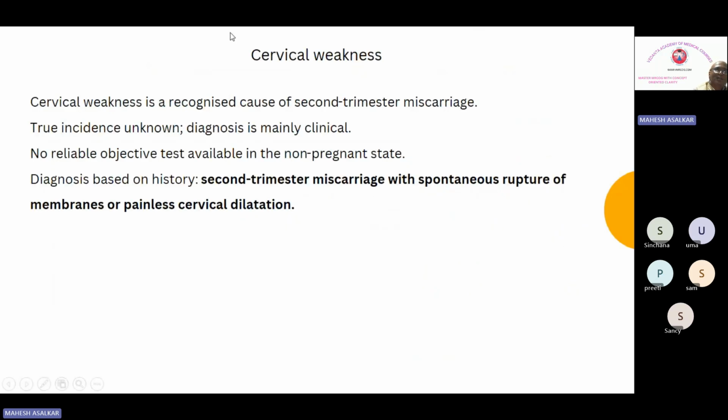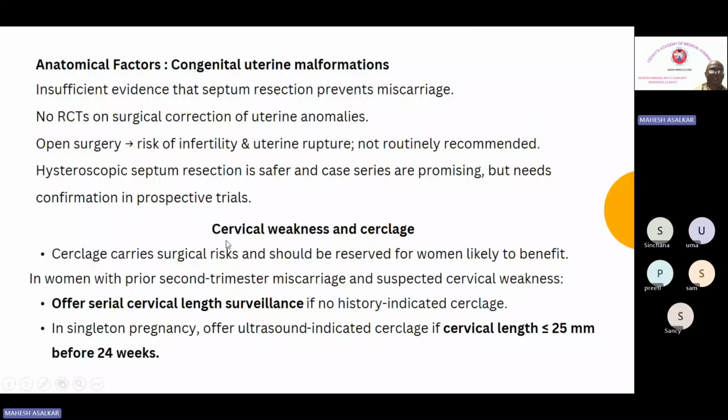Now coming to the second factor, cervical weakness. Cervical weakness is a recognized cause of second trimester miscarriage. The true incidence is unknown. Diagnosis is mainly clinical, as no reliable objective test is available in the non-pregnant state. Diagnosis is based on history: second trimester miscarriage with spontaneous rupture of membranes or painless cervical dilatation. This is a typical history in cases of cervical weakness.